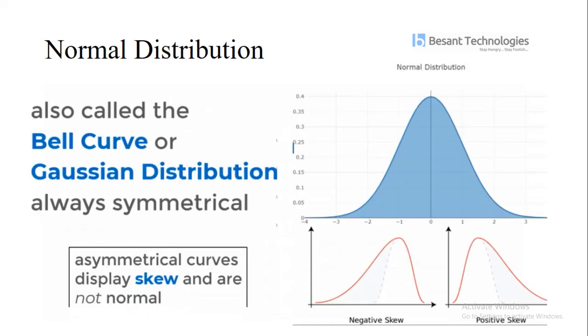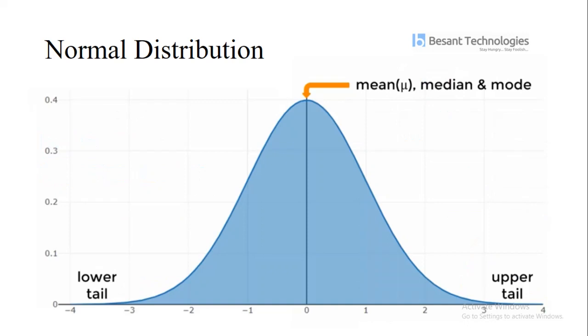This curve, which we call a bell curve or Gaussian distribution, is symmetrical. An asymmetrical curve displays skew, which is not normal. We have a central line which may be your mean, median or mode.